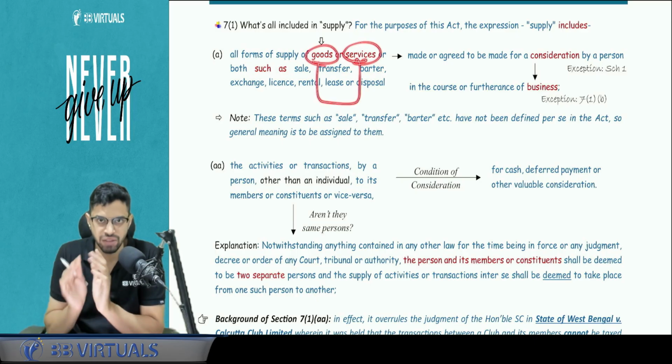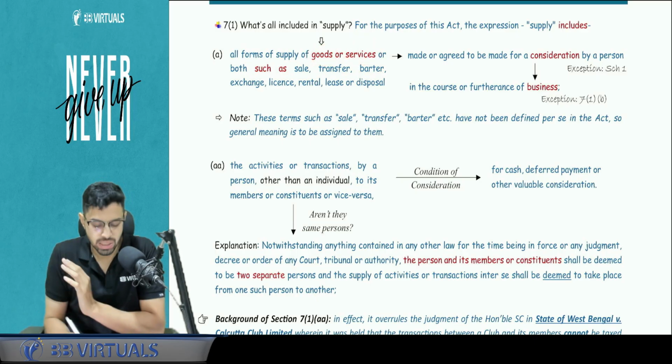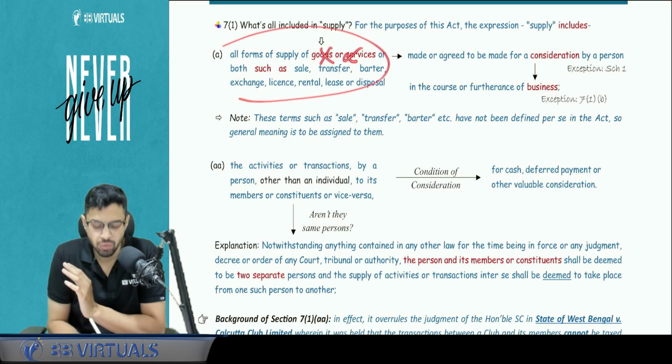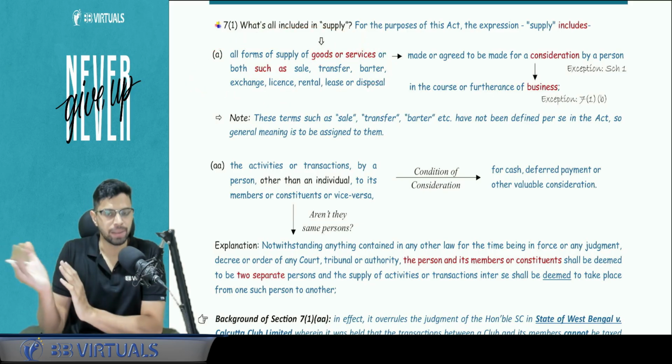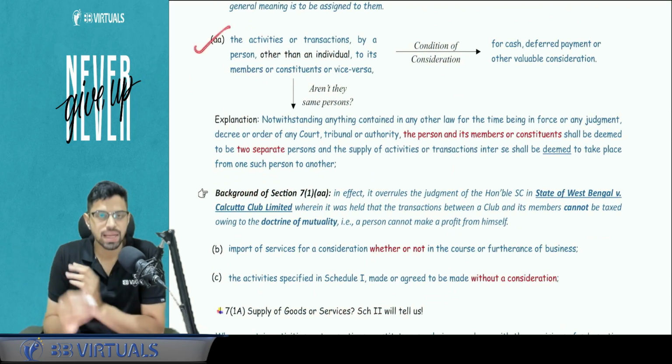That's why I have analyzed the definition here. So money and securities will be outside here. There is no exception for this condition, so it will not be a supply. Okay, next. AA is a clarification.